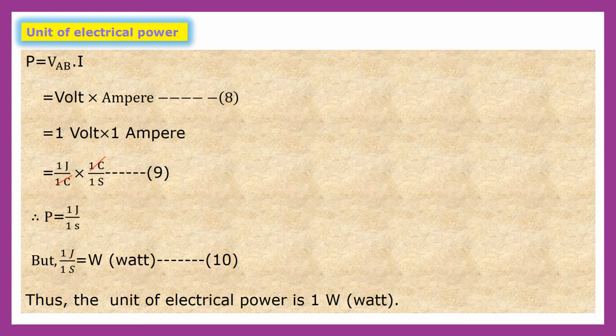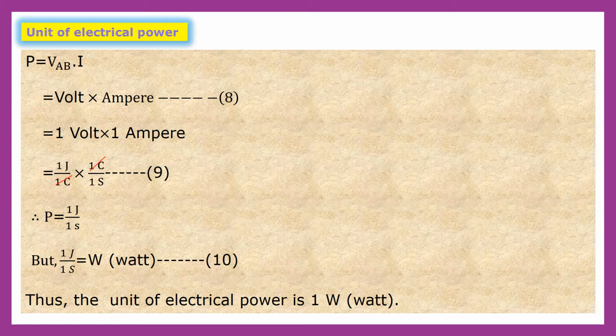Now let us see, children, the unit of electrical power. We know, children, power is equal to potential difference into current. But here this potential difference is VAB, so we can write P is equal to VAB into I, where I means current. Now potential difference has unit volt and current has unit ampere. So we can write this in terms of 1 volt and 1 ampere. So power is equal to 1 volt into 1 ampere.